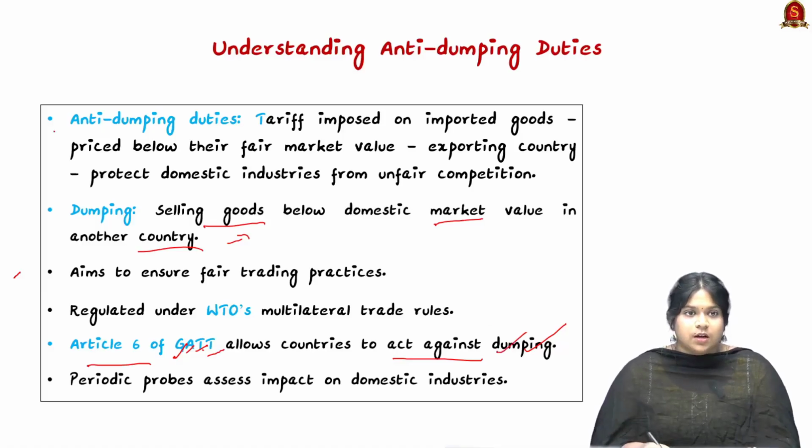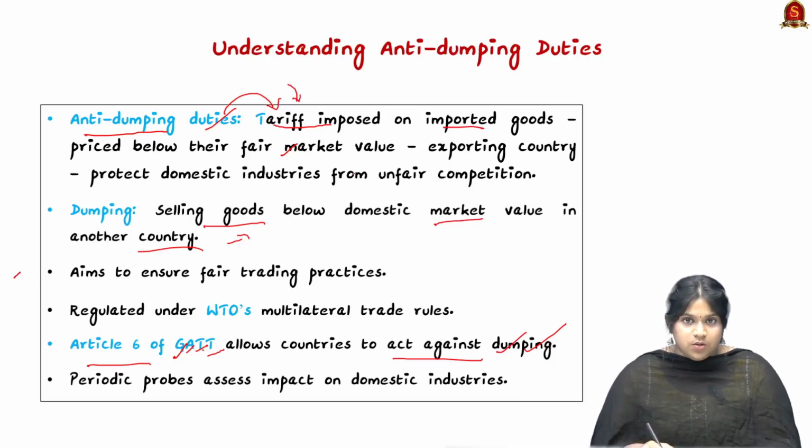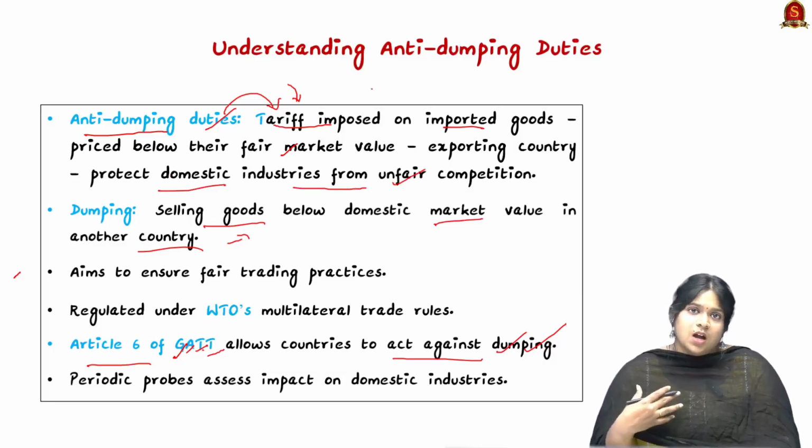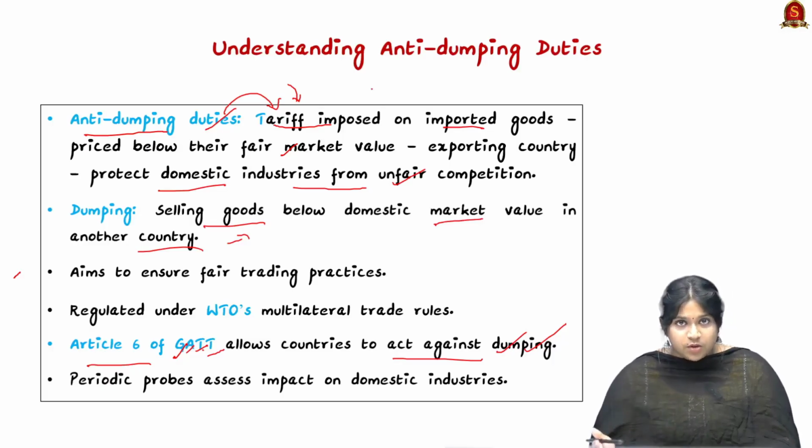So India has imposed anti-dumping duties, which are tariffs on imported goods priced below their fair market value. The tariffs are imposed to increase their market value. These goods are sold cheaply, so imagine getting those products at a cheap price; it would be very unfair for existing domestic industries in the country.